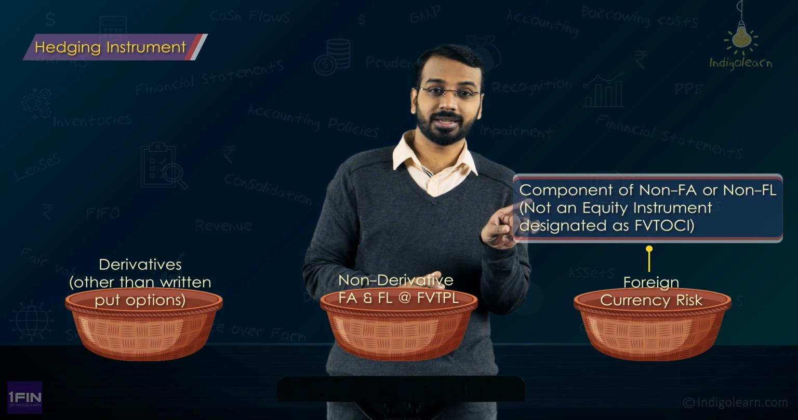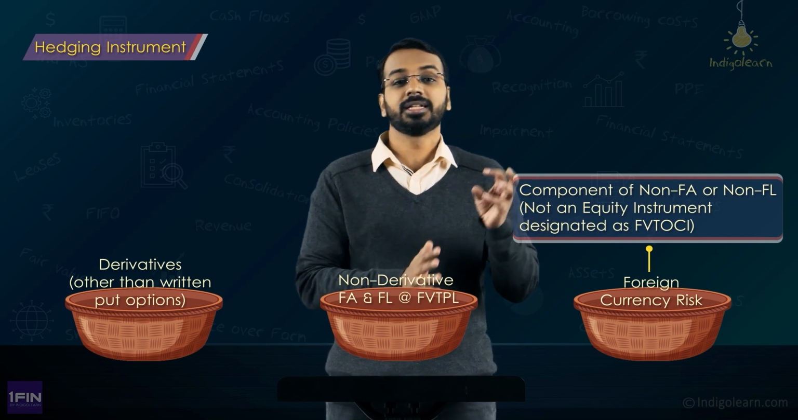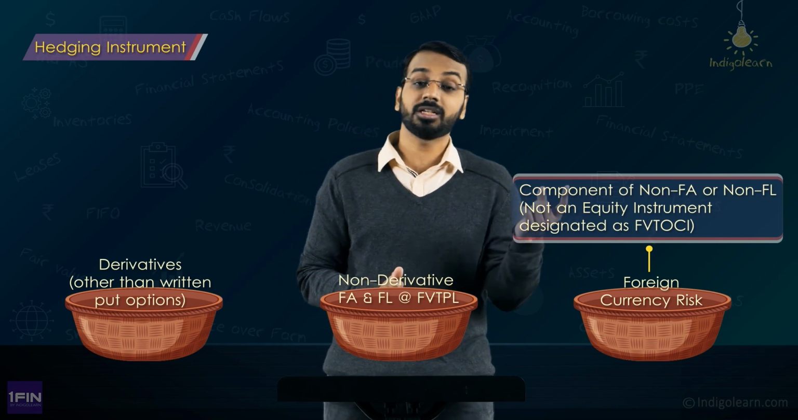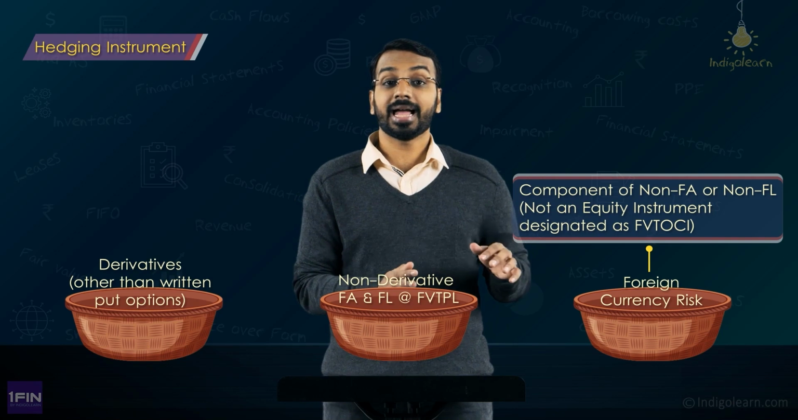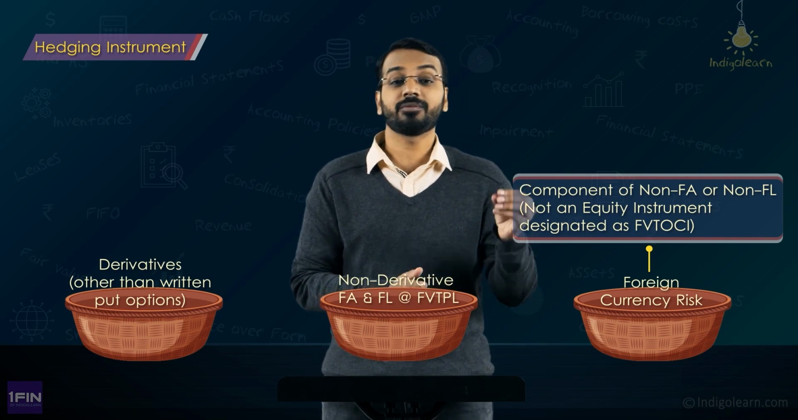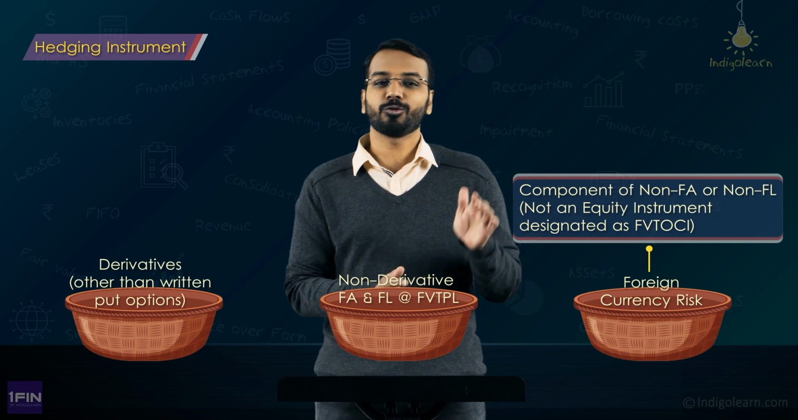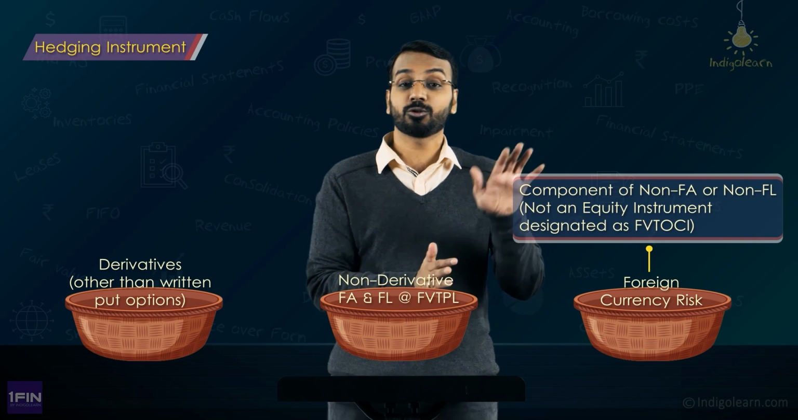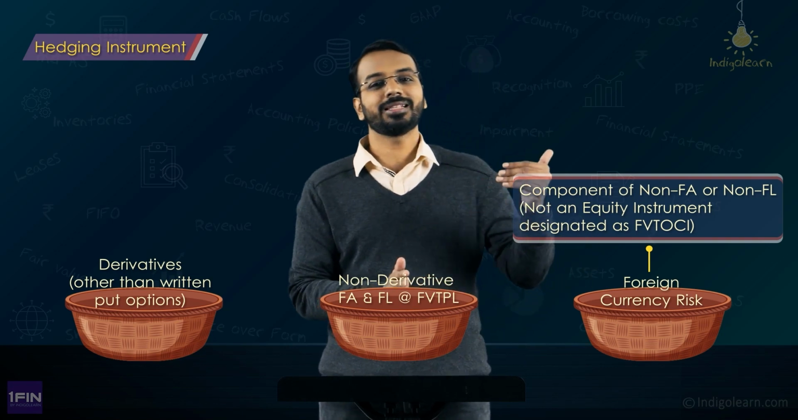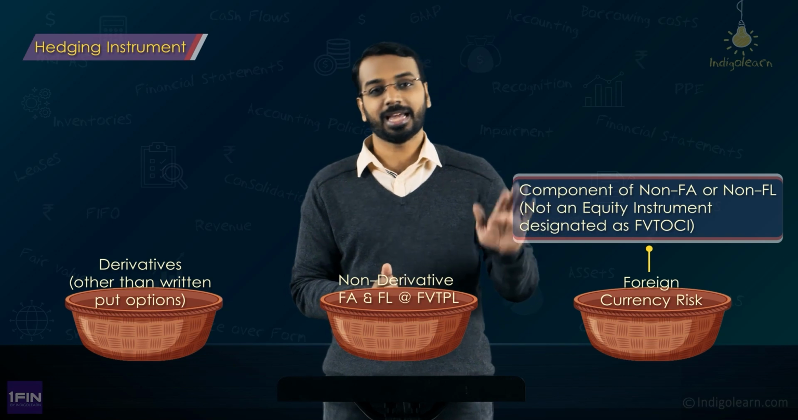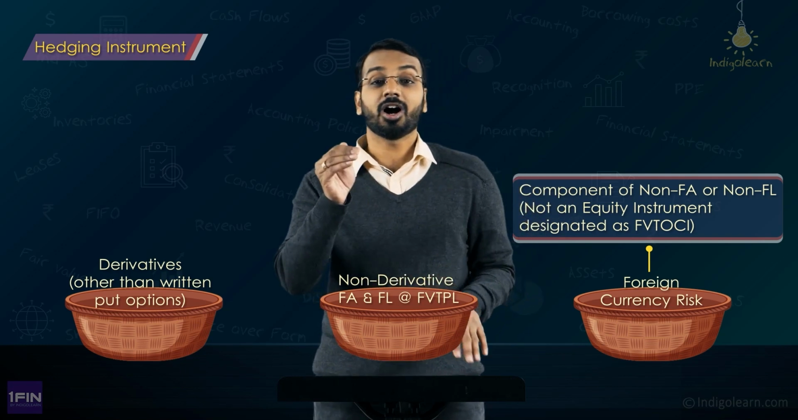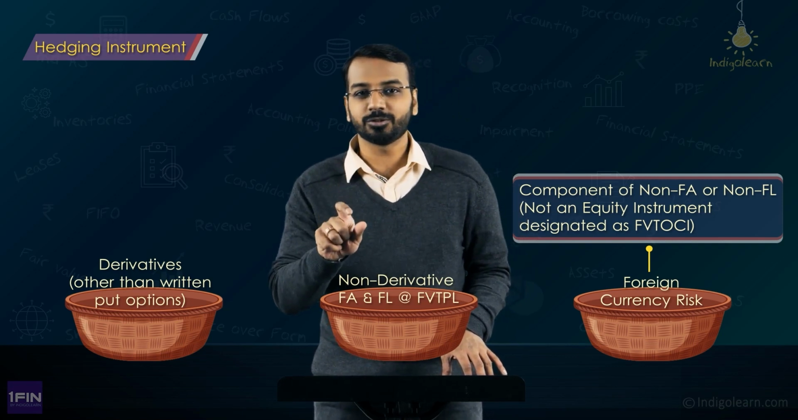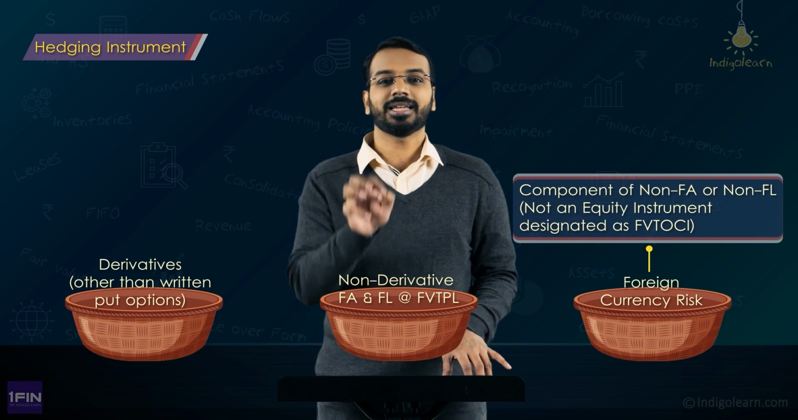But if it is a foreign currency risk, there is a slight expansion in the scope where the standard says that you can use a non-derivative financial asset or a non-derivative financial liability, the foreign currency component of that, provided that it is not an equity instrument which the entity has designated as fair value through other comprehensive income. So, the exclusion part is equity which is designated as fair value through other comprehensive income, you need to exclude that, and the balance non-derivative financial asset or financial liability can be considered. In the second category, the exception is a non-derivative financial liability which is designated as FVTPL, where the fair value changes because of changes in own credit risk is accumulated in OCI.